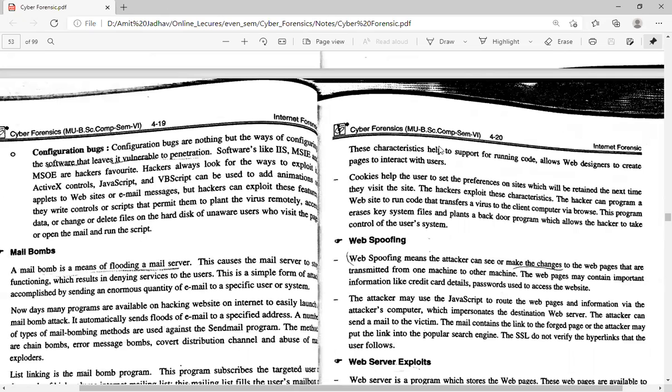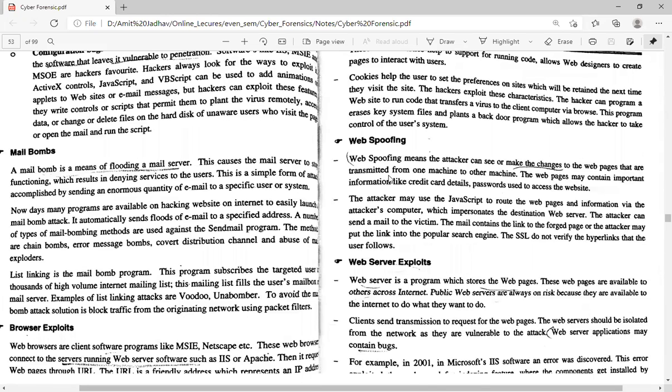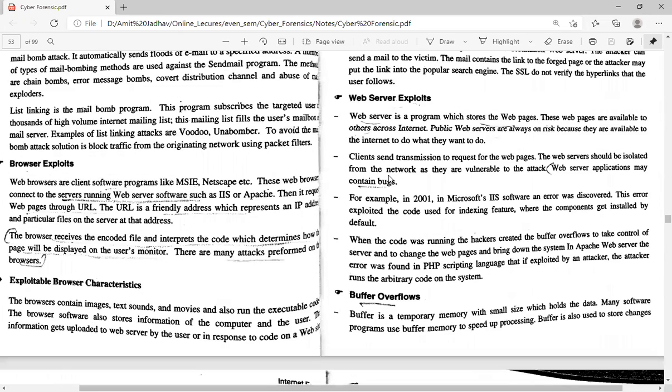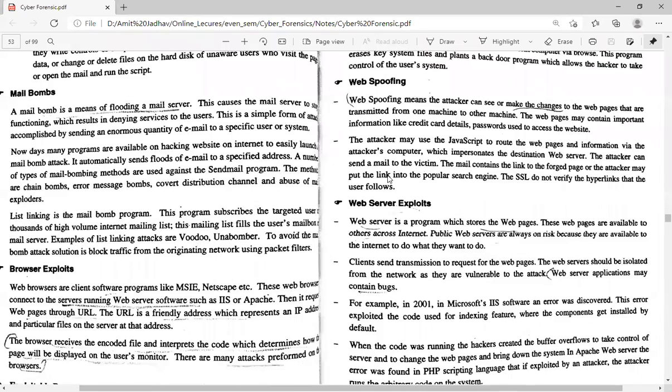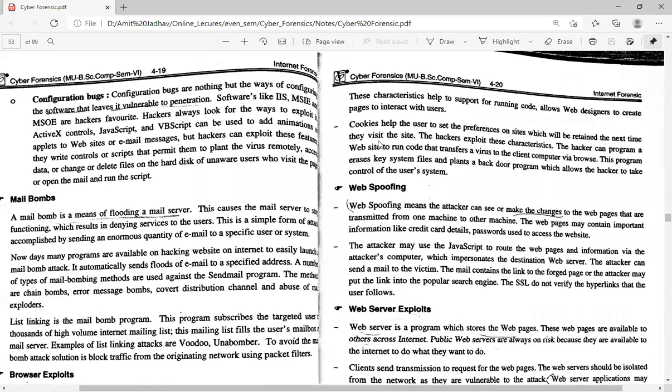These characteristics support running code, allow web design, create pages, and interact with the user. So generally the web browser is used to execute images, text, sound, and movie files. Also, it executes code. So the browser performs these different roles.